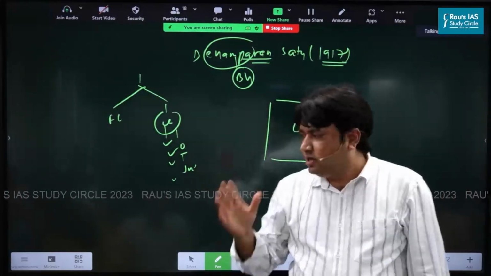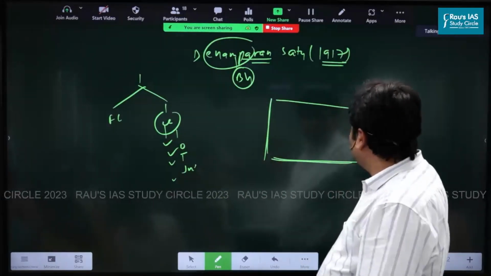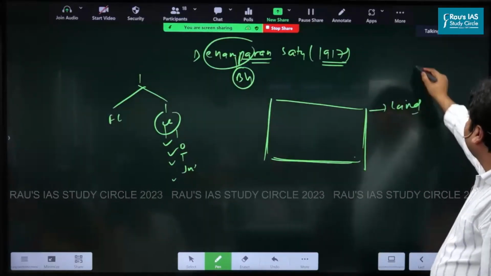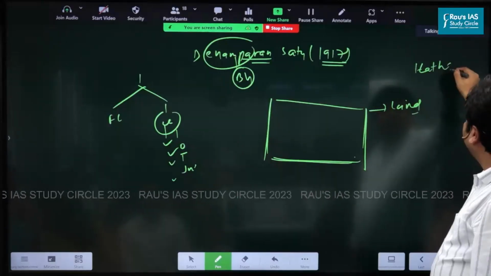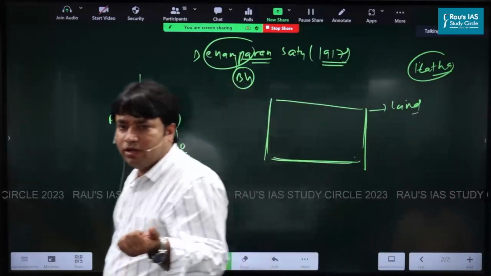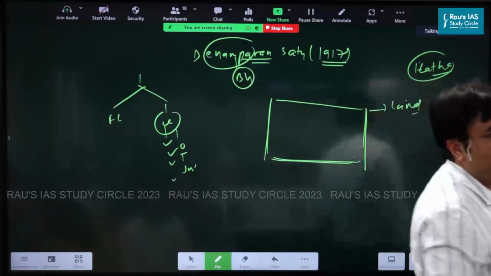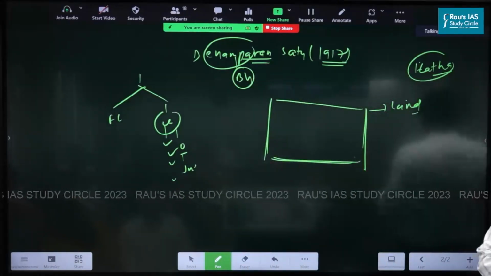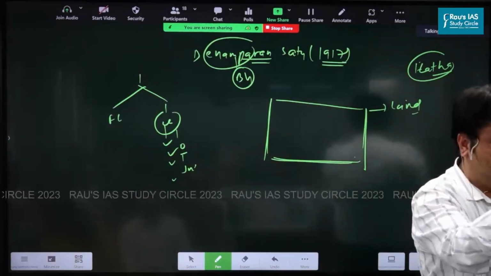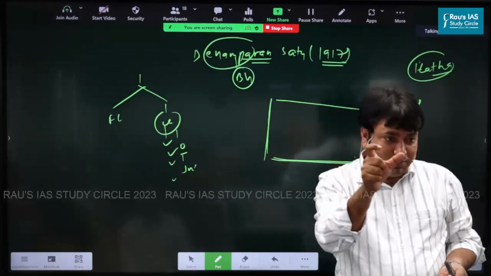This is very interesting. They say to the peasants, let's consider this is your land. Clear? So there is a word, kattha. Those who are from Bihar may be familiar with this word. Kattha is a unit of measurement of land. How many of you are familiar? Very good. One kattha is divided into 20 parts. The local word is dhur. Kattha, dhur are used in Bihar. So this word is important, kattha.